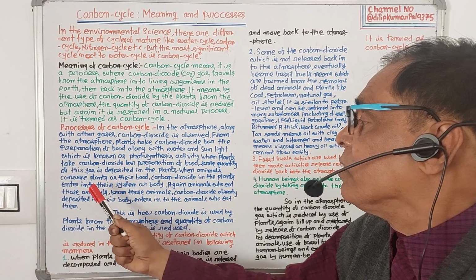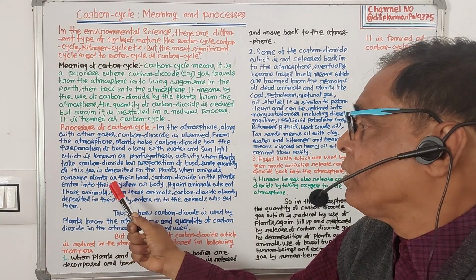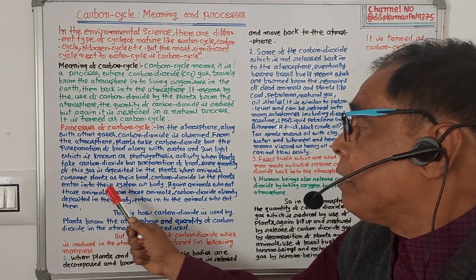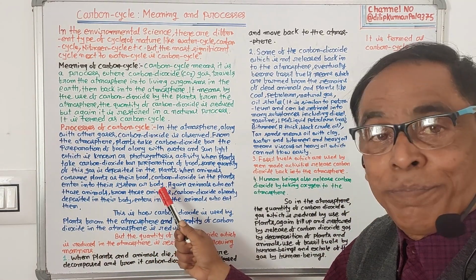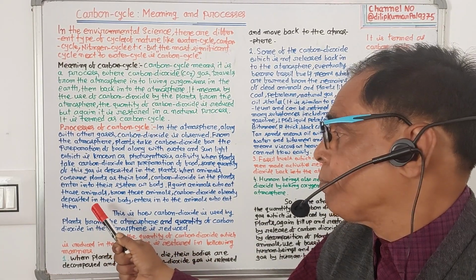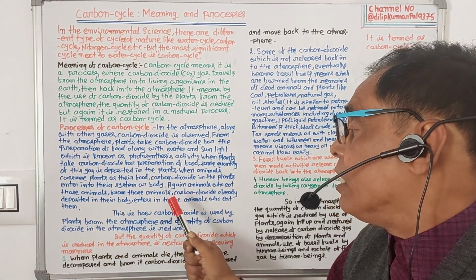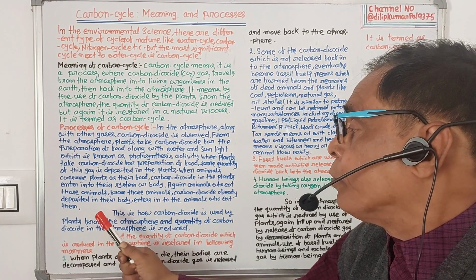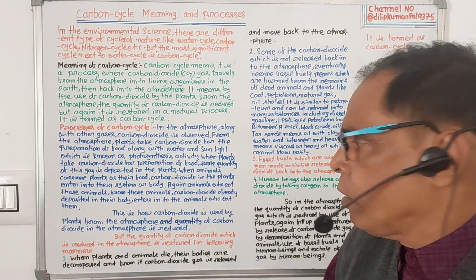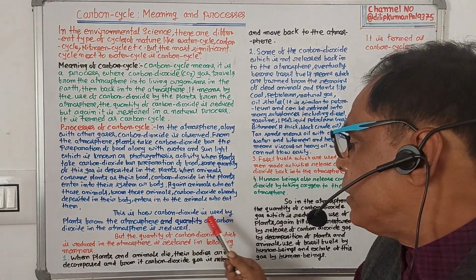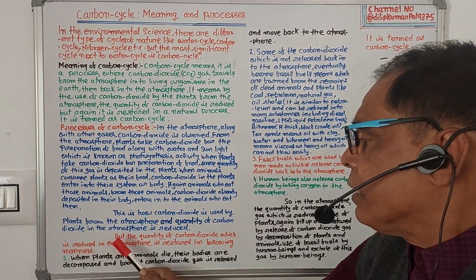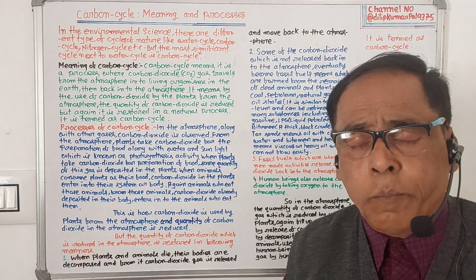When animals consume plants as their food, carbon dioxide in the plant enters their body. Again, animals that eat those animals receive the carbon dioxide already deposited in their bodies. This is how carbon dioxide is used by plants from the atmosphere and the quantity of carbon dioxide in the atmosphere is reduced.